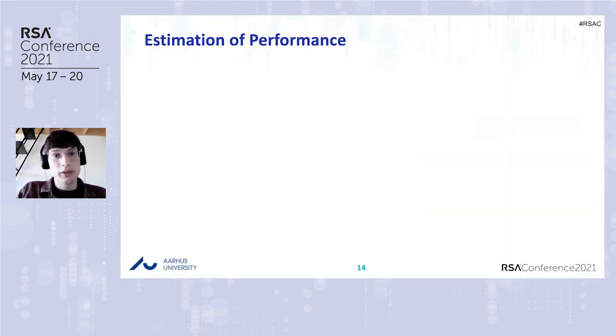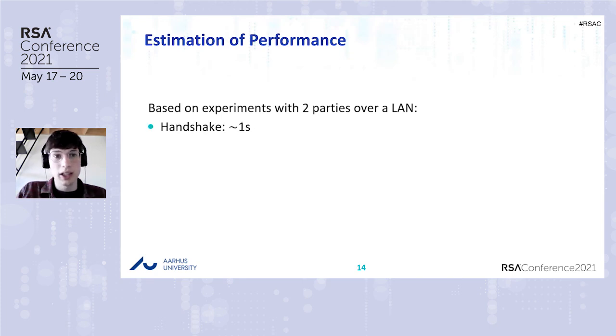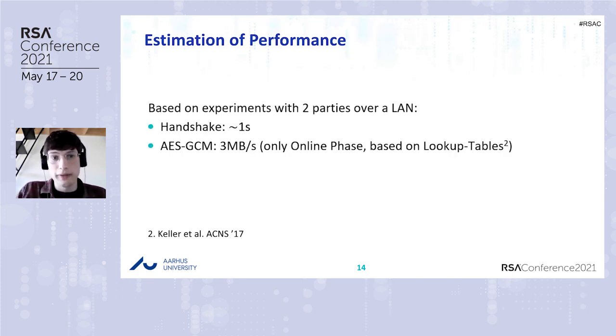Okay, regarding performance, as for every multi-party computation protocol, security comes at the cost of efficiency. We did some experiments with 2 parties over a LAN, and the handshake takes around 1 second, whereas the throughput of AES-GCM is around 3 megabytes per second, based on results of other people. And here we only take into account the online phase. We don't consider the pre-processing phase that is needed by the procedure.